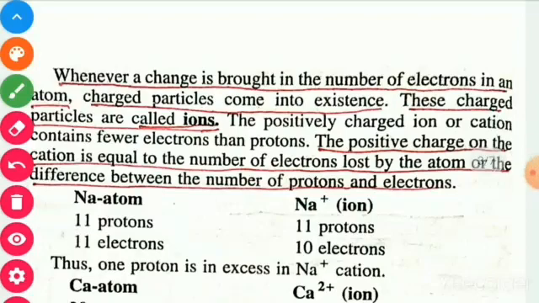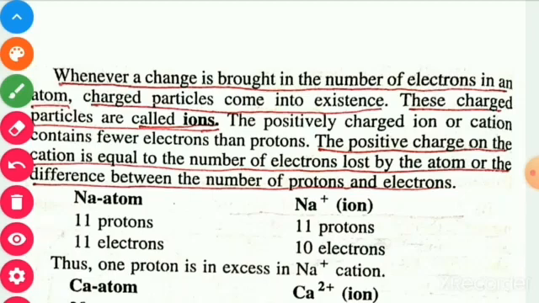The positively charged ion or cation contains fewer electrons than protons. Means in the case of a cation, the number of electrons is less than the number of protons. In other words, the positive charge on the cation is equal to the number of electrons lost by the atom, or the difference between the number of protons and electrons. Here some examples are given: sodium, calcium, etc.